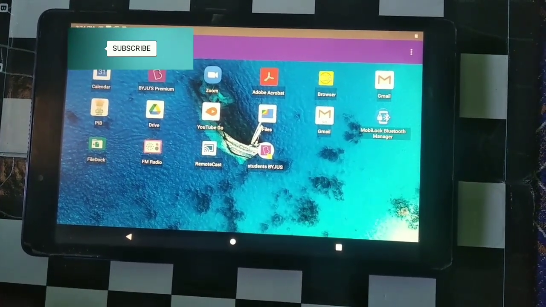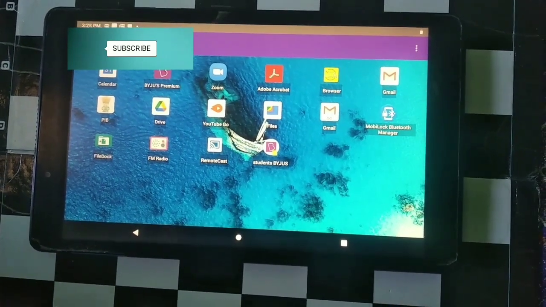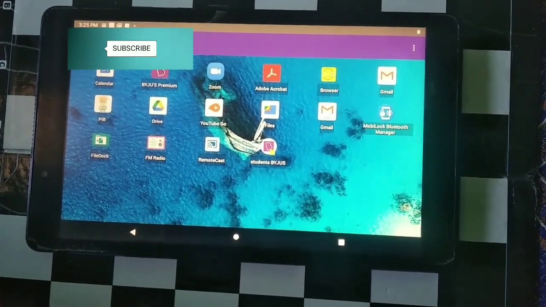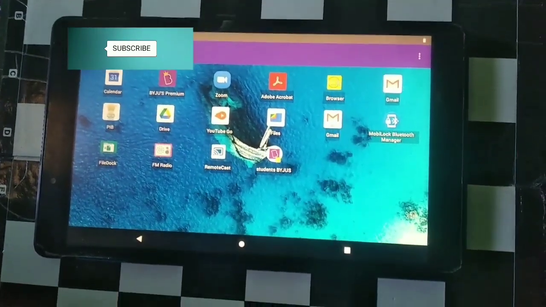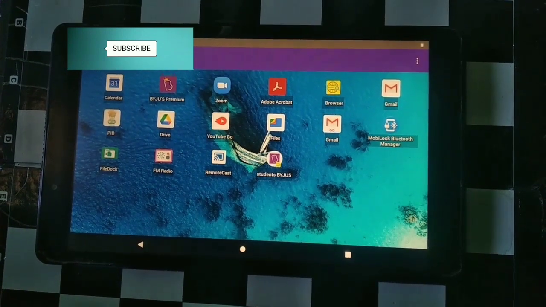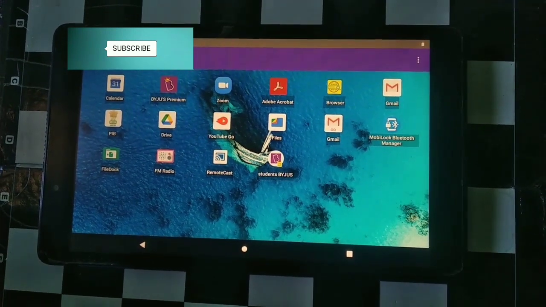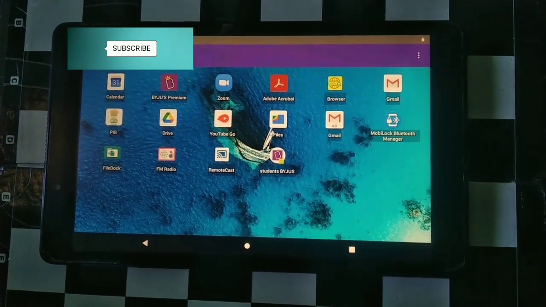You have to install all these apps, and after that they will come to your home screen. After that they will lock it again. So then you can have access to all these, like Zoom, Adobe Acrobat, everything, and you can attend all your webinars on this tablet only, not on your smartphone or any other tablet.